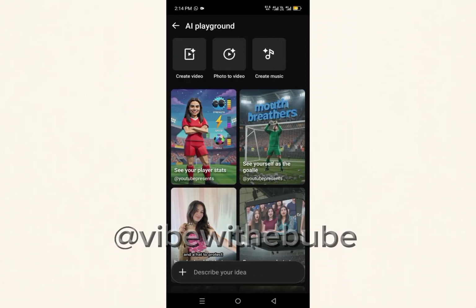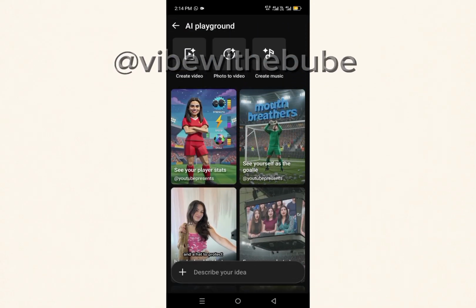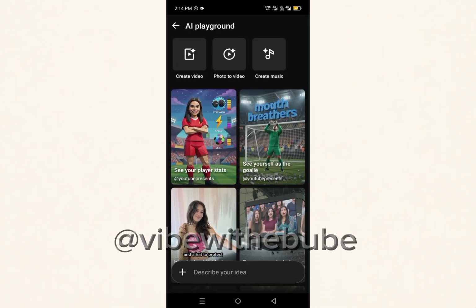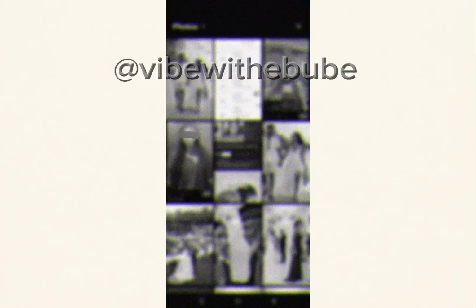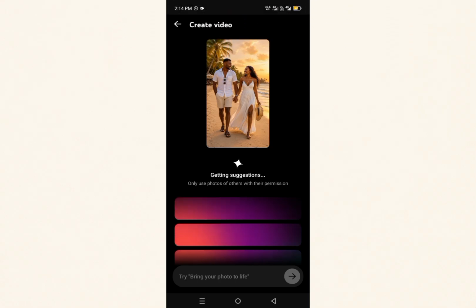Now do you see photo to video? You can still use create video to generate your video, but for today's tutorial I'll be going with photo to video because I've been using create video. Okay, it's under my channel, you can still check it out. Now when you click on photo to video, it will take you directly to your gallery for you to bring in your image.